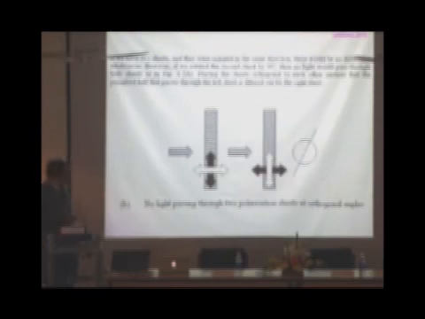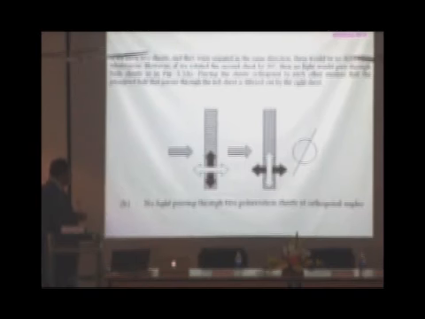In the second case, we have two sheets and we orient them so that we have rotated the second sheet by 90 degrees. So what happens is, no light passes through both the sheets. Horizontally polarized light passes through one, vertically polarized light can only pass through the other. So the net result is that no light can pass through two polarization sheets at orthogonal angles.